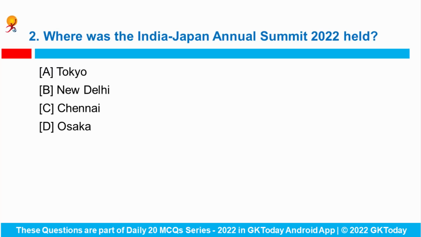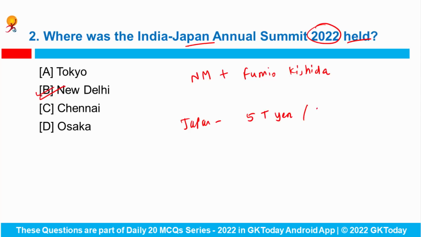Now question number 2, where was the India-Japan Annual Summit 2022 held? Prime Minister Narendra Modi and his Japanese counterpart Fumio Kishida held talks in New Delhi during the India-Japan Annual Summit 2022. After the meet, Narendra Modi announced that Japan is set to invest 5 trillion yen, or 3.2 lakh crore rupees, in India over the next 5 years. This is Fumio Kishida's first ever visit to India as the head of the Japanese government.